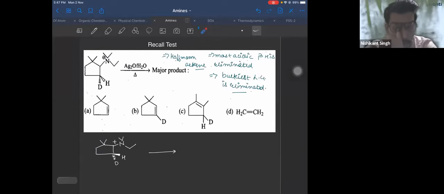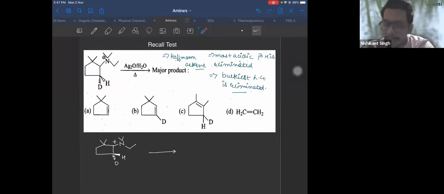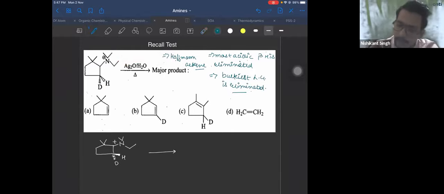So now the question is, among these two hydrogens, which is more acidic? The answer is the second proton is more acidic than the first one. Why is the second proton more acidic? Because on this hydrogen, these two carbons apply a plus I effect. So due to the plus I effect of these two carbons, this hydrogen is less acidic, whereas this hydrogen is more acidic. Right? Since it is more acidic, this hydrogen will be eliminated.